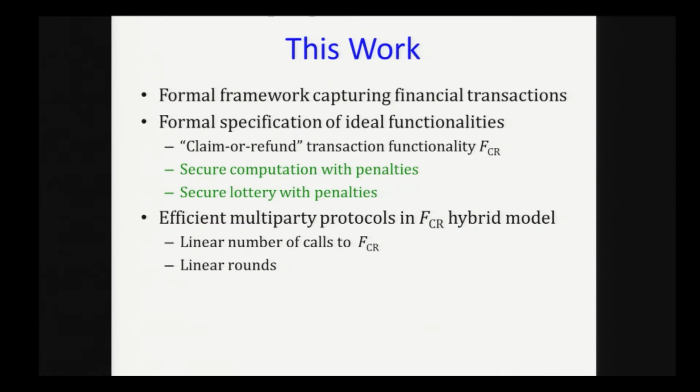So what we show is first a formal framework to capture financial transactions, and then a formal specification of ideal functionalities. So our dream ideal functionalities will be secure computation with penalties and secure lottery with penalties. We will also need a claim-or-refund transaction functionality, something that we will use to construct protocols realizing these dream primitives. So we'll construct our protocols in this FCR hybrid model, where FCR stands for claim-or-refund transactions. And our protocols are quite efficient. They require only a linear number of calls to the ideal functionality. They also require only linear number of rounds, where linear is linear in the number of parties in the multi-party setting.